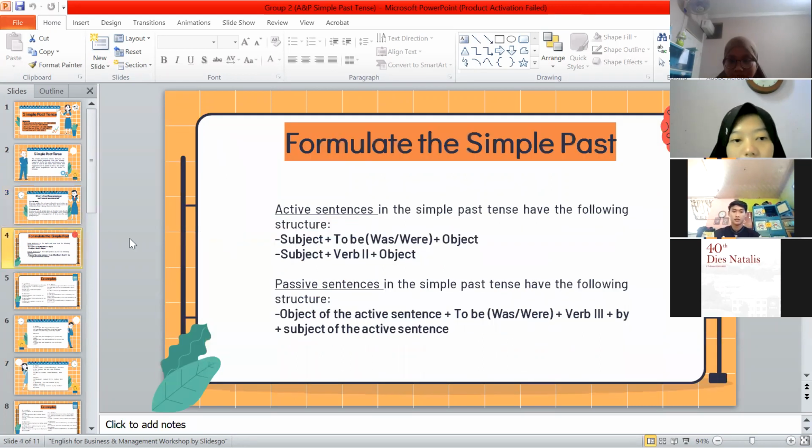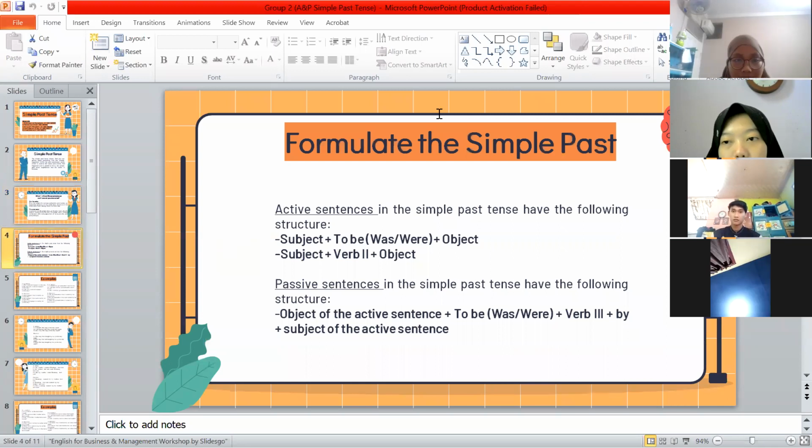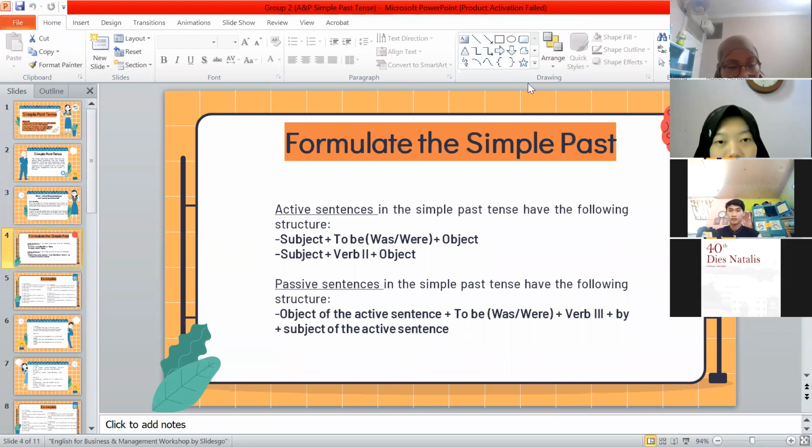Next will be explained by Feliza Jasmine. Okay, the formula of the simple past tense. Active sentences in the simple past tense have the following structure. The first is subject plus to be was/were plus object. And second is subject plus verb 2 plus object. But passive sentences in simple past tense have the following structure: object of the active sentence plus to be was/were, plus verb 3, plus by, plus subject of the active sentence.